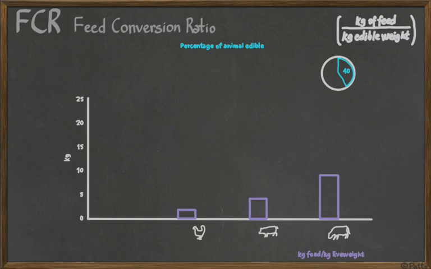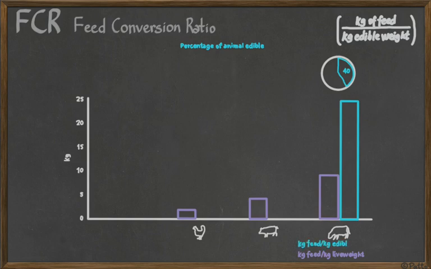In the case of cattle, about 40% is edible to us. So if you need 10 kilograms to make 1 kilogram of living cattle, and you take out the other 60% that is non-edible, actually we need about 25 kilograms of food to make 1 kilogram of edible cattle. So you need 25 kilograms to make 1 kilogram of food for us if you're eating cattle.